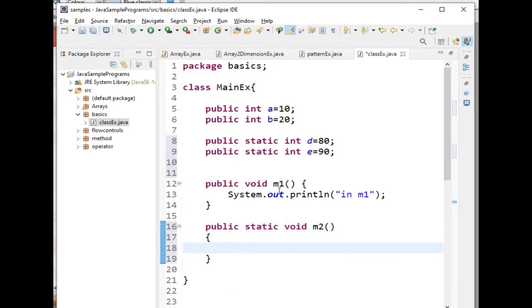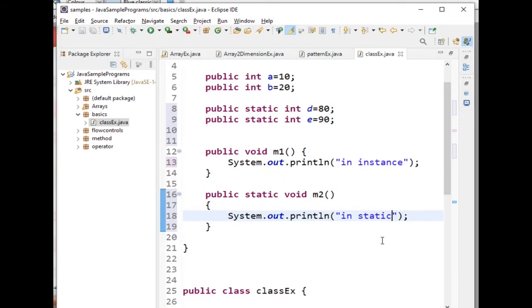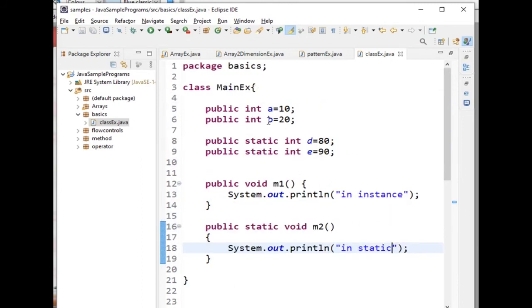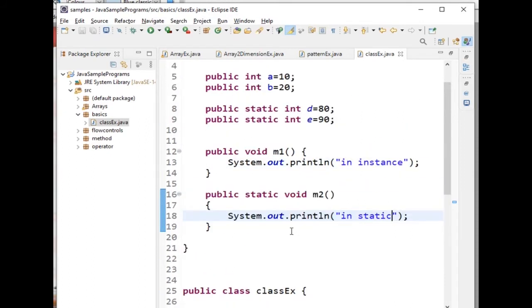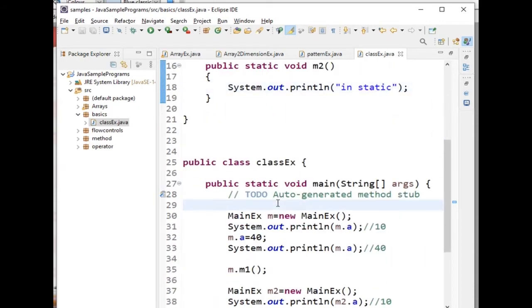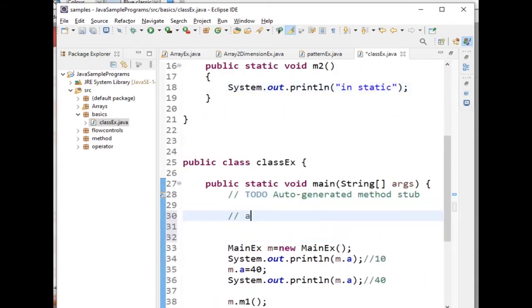So here I am changing it from instance to static. So in class MainEx I have two instance variables, two static variables, one instance method and one static method. Do we require an object to call these static variables and static methods? No. Directly I can access them with the class name, without creating an object.